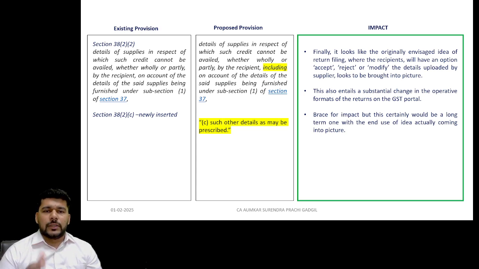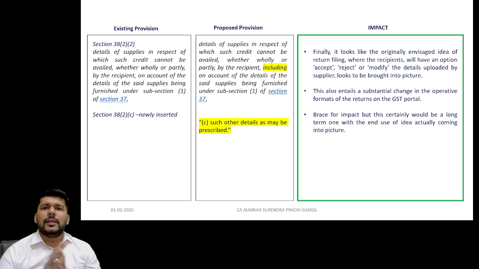Same way, in the provisions for section 38 subsection 2, wherever the words auto generated statement appeared, over here also the specifications of what will be there in the GSTR 2B have been considered: the details of supplies in respect of which the credit cannot be availed, the details of supplies in which credit can be availed by the recipient, including on account of the details of said supplies being furnished. So again, this provision is only to give a hint as to some potential changes which will be brought in the GSTR 1 also, as well as in the GSTR 2B, which is named as a generated statement rather than an auto generated statement.